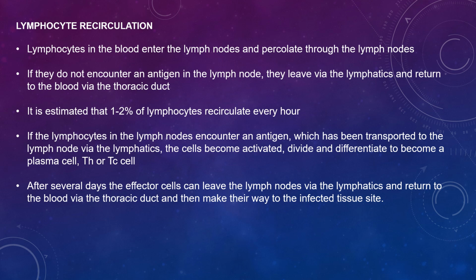If they do not encounter an antigen in the lymph node, they leave via the lymphatics and return to the blood via the thoracic duct. It is estimated that 1 to 2% of lymphocytes recirculate every hour. If the lymphocytes in the lymph nodes encounter an antigen which has been transported to the lymph node via the lymphatics, the cells become activated, divide, and differentiate to become a plasma or Th or Tc cell. After several days, the effector cells can leave the lymph nodes via the lymphatics and return to the blood via the thoracic duct and then make their way to the infected tissue site.